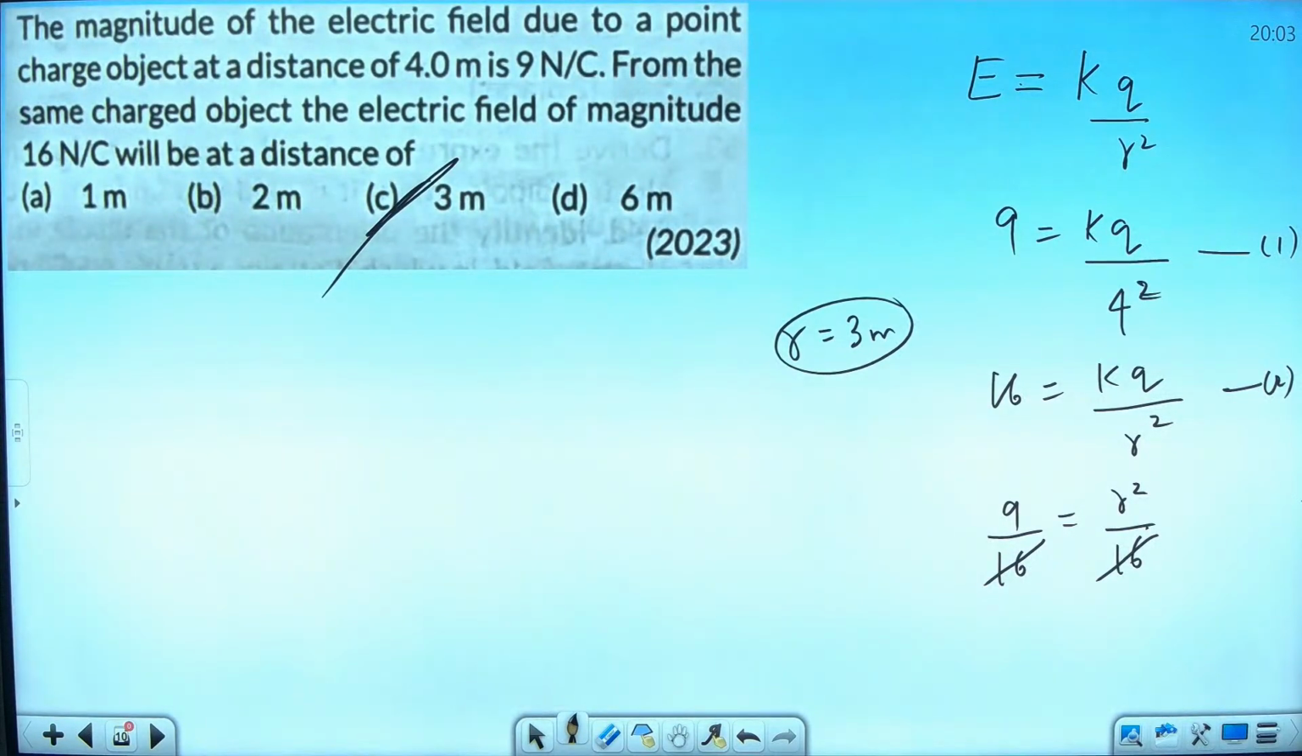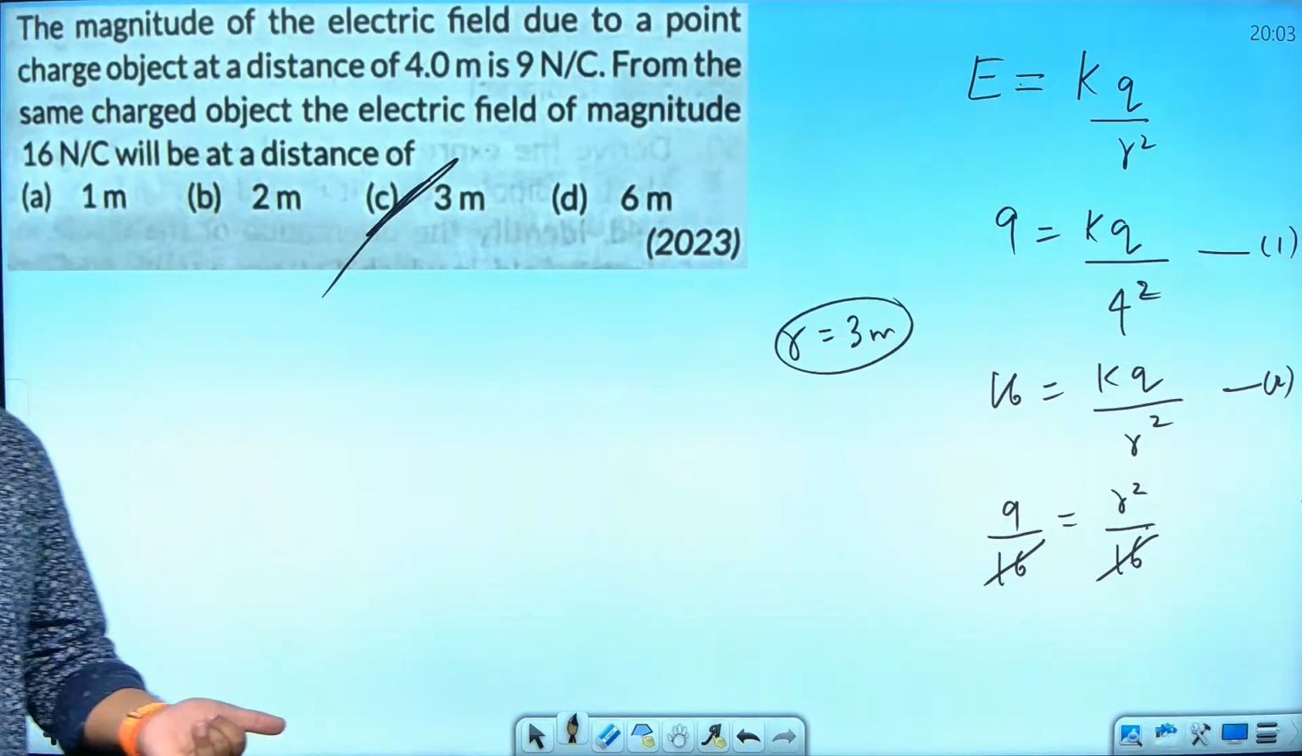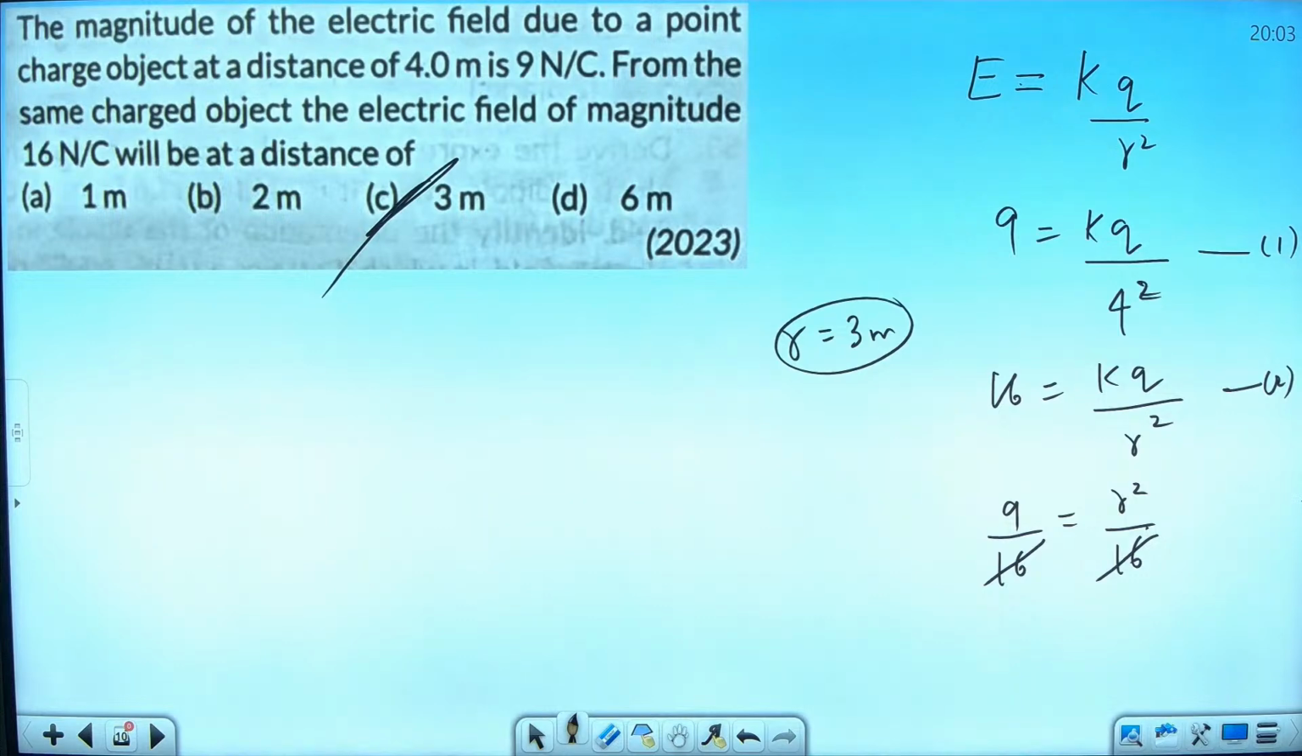See, questions I am telling you again, if your concept is clear, you cannot have very tough questions on this chapter, any chapter. Shall I go to the next page? Shall I go to the next question? I hope you have understood this. kq by r square based question only. Shall I go to the next page? Tell me fast. Okay, thank you.